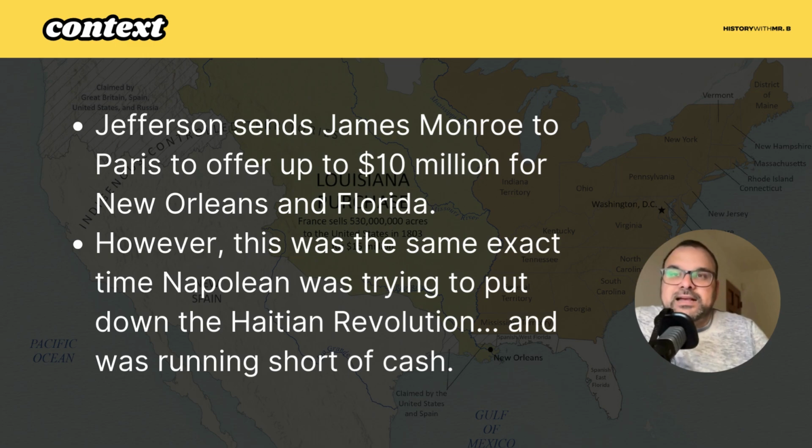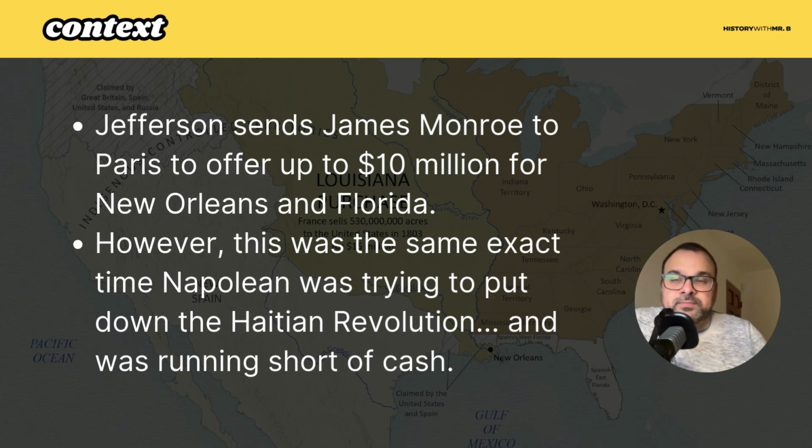Okay. But this was at the exact time that Napoleon was trying to put down a revolution in Haiti and was running very short on cash. He was suppressing the Haitian revolution.